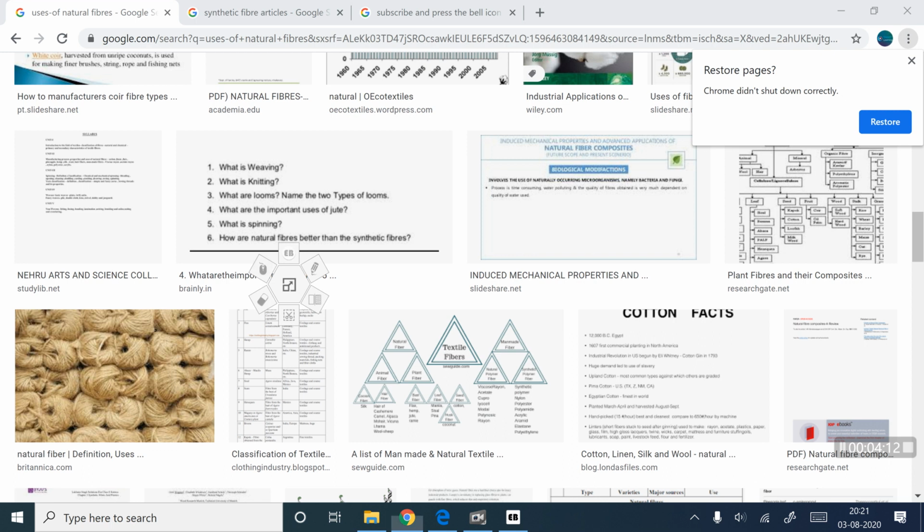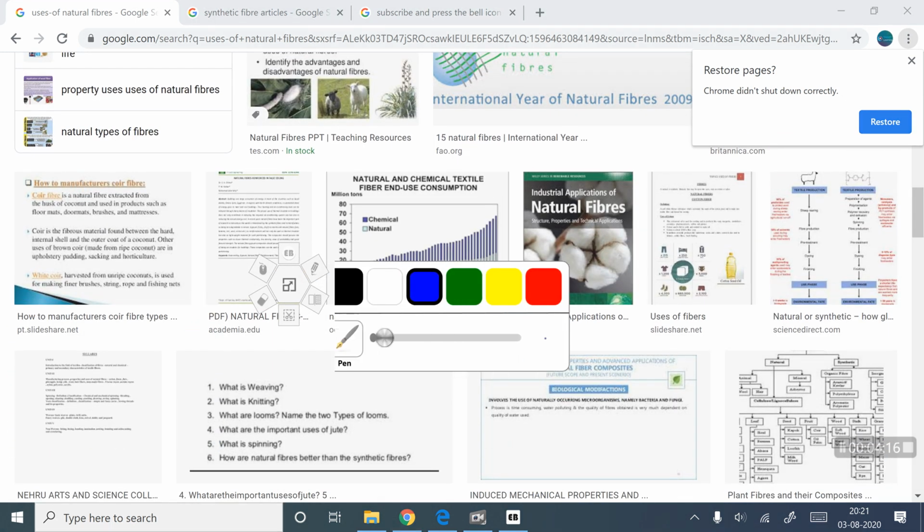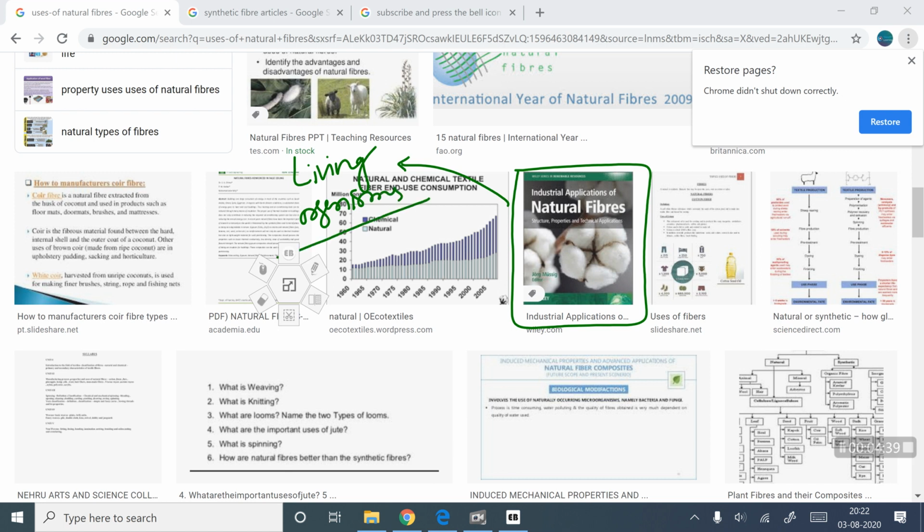That means there are some fibers which are derived from living beings. We are taking those things from living organisms. So these types of fibers